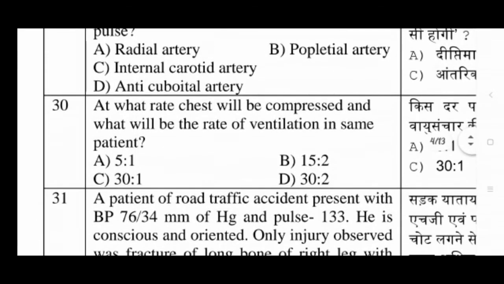Next question, at what rate chest will be compressed and what will be the rate of ventilation in same patient? Options are A, 5:1; option B, 15:2; option C, 30:1; and option D, 13:2. The answer of this question is 30:2.